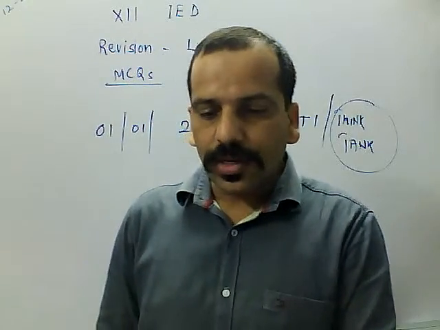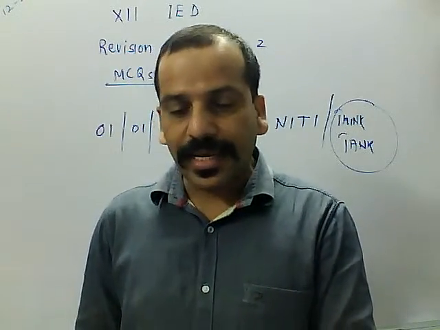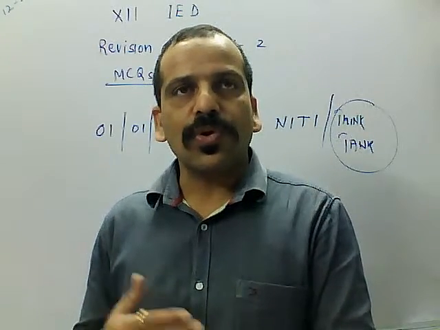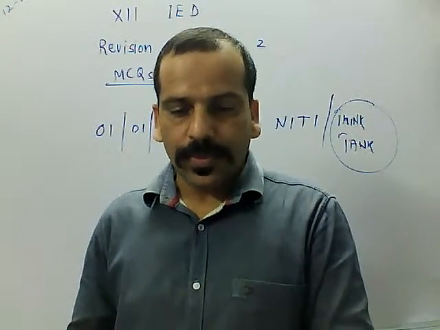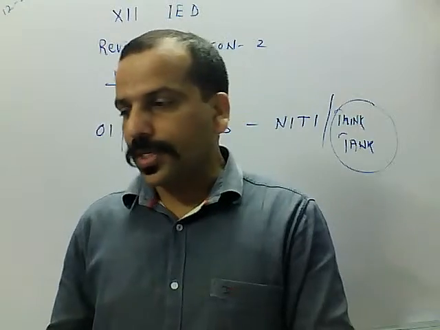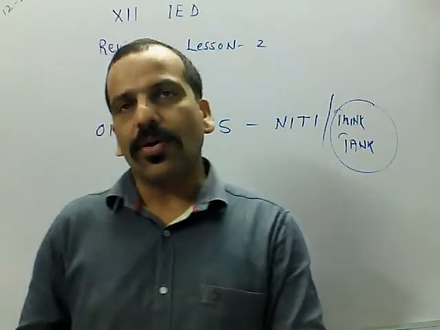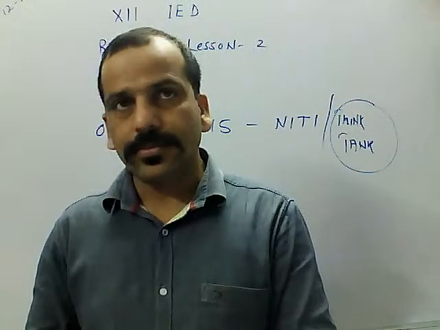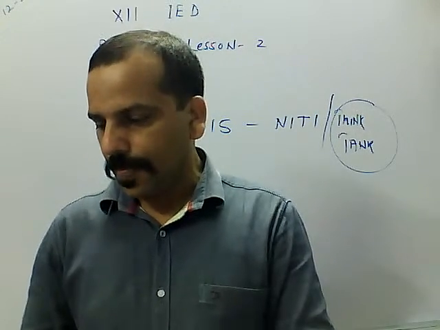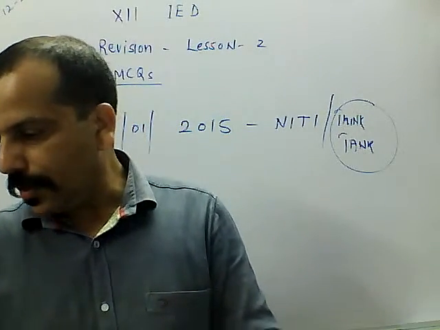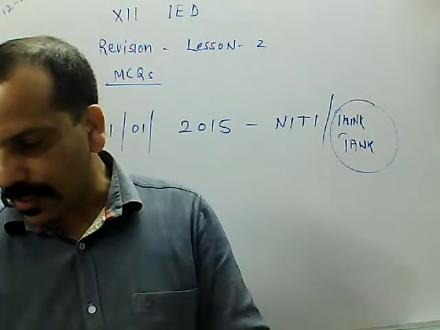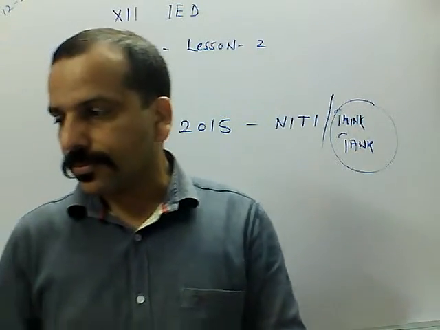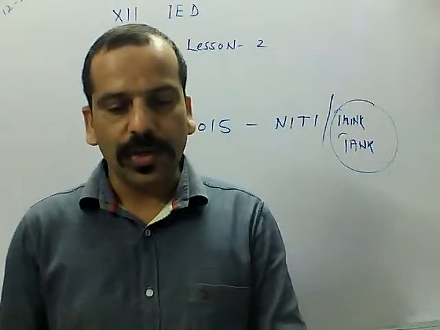A is related to the large stock of productive capital. Second, large size of supporting services like transport and banking. Third, increase in the efficiency of productive capital and services. Or fourth, all of these. So D, all of these, is the correct answer. Question number 3.